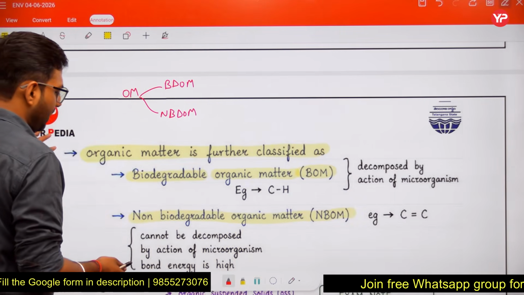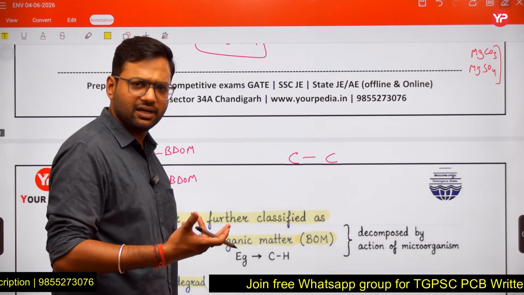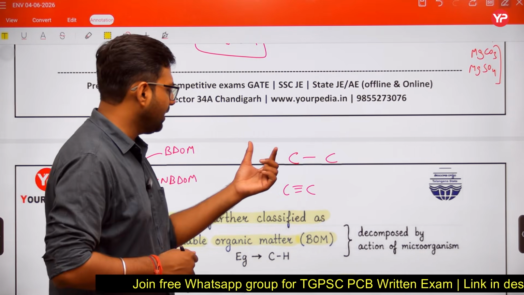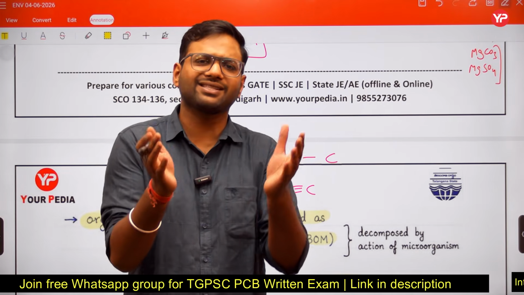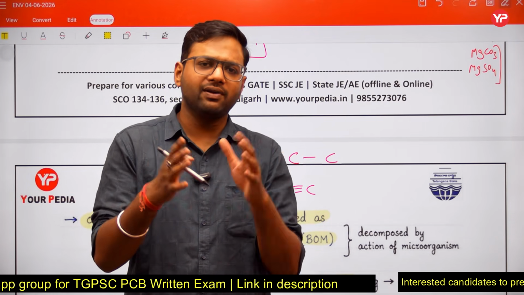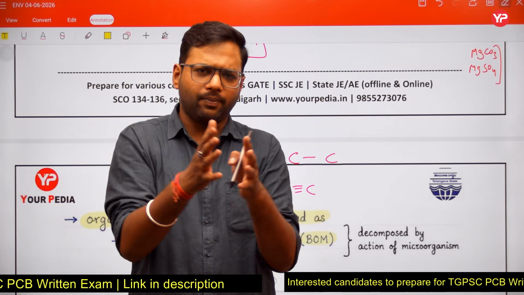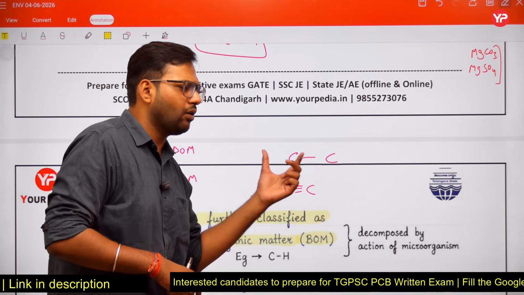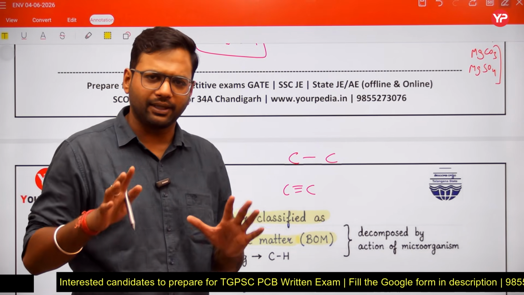We know that we have organic matter, and let us suppose this organic matter is this one. Carbon-carbon bond is there. This is also organic matter, carbon-carbon bond is there. Here it is a single bond, here it is a triple bond. Both are organic matter because in both these substances carbon atoms are there. Any compound in which carbon, oxygen, hydrogen, etc. join with each other is organic matter. Somewhere it is a single bond, somewhere a triple bond. Both are organic matter.